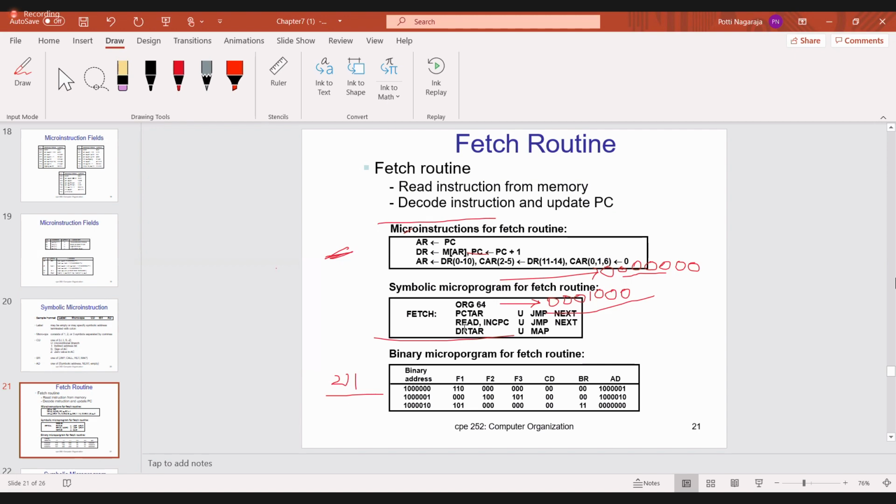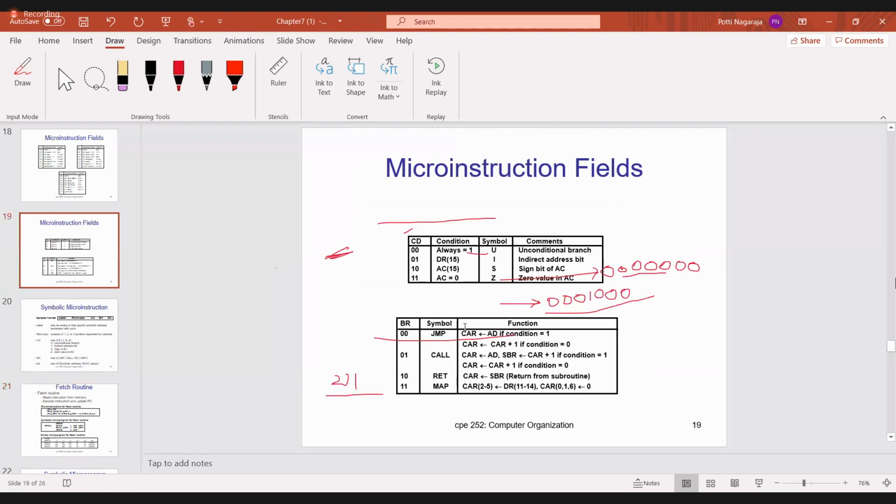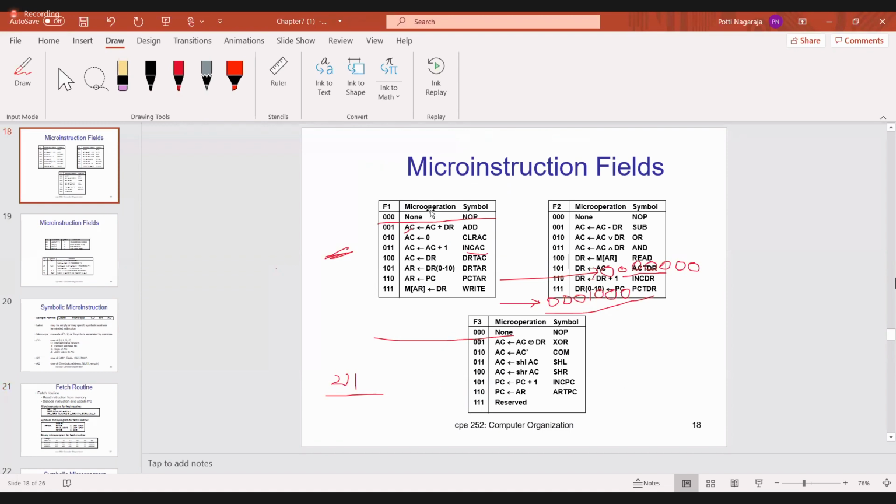Now tell me the opcode for read. Read is not there in the F1 section, so F1 is no operation. F1 is 000, whereas read is 100 in F2. Then the next one, increment program counter, is 101.